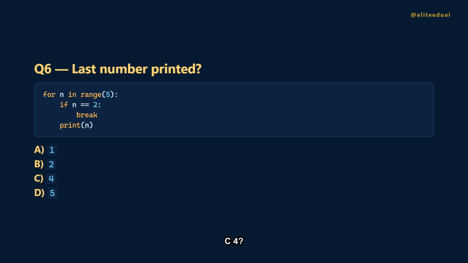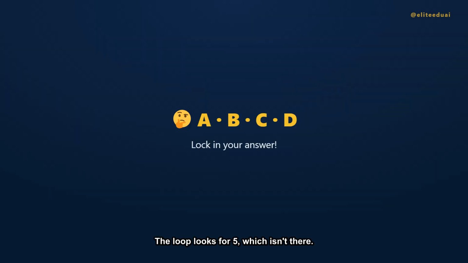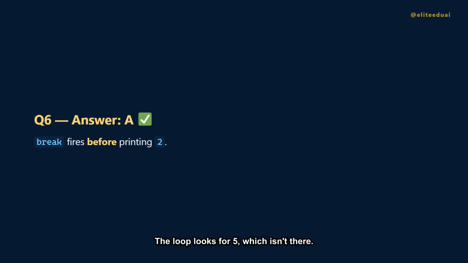Question 6. Break fires when n is 2, but notice the order with print. What's the last number printed? Is it A, 1? B, 2? C, 4? Or D, 5? The answer is A, 1. It prints 0 and 1, then n equals 2 triggers break before the print runs. So the last printed is 1.